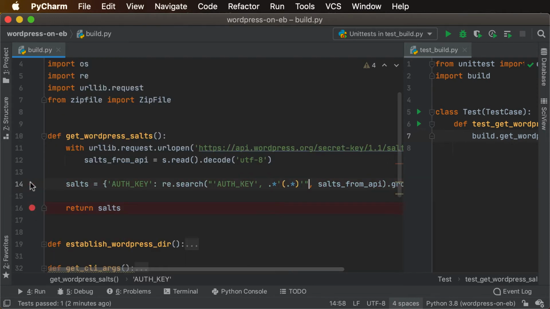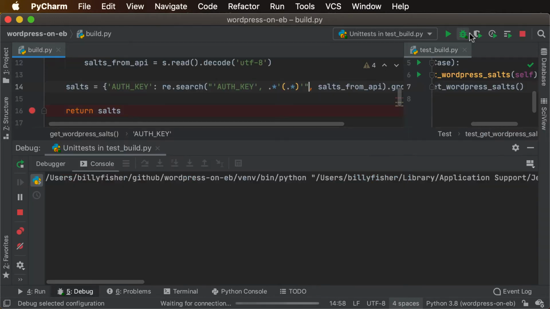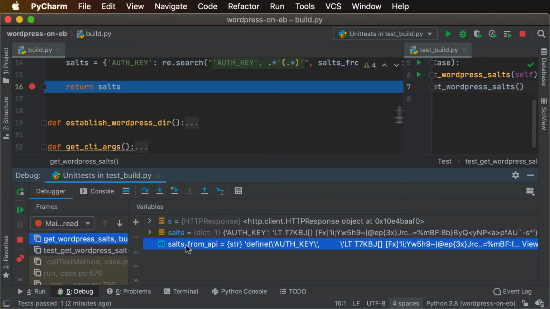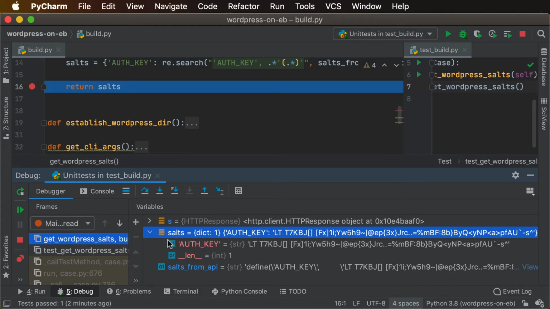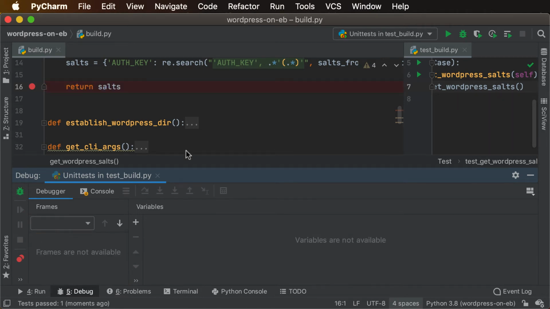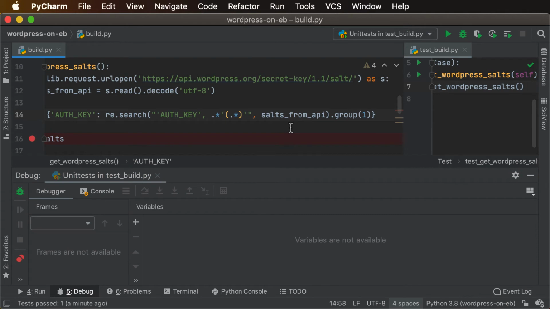All right, so let's go ahead and check what the salt says. Debug this. You see the auth key is defined, although that does look a little off, doesn't it? So we're just matching the auth key here.